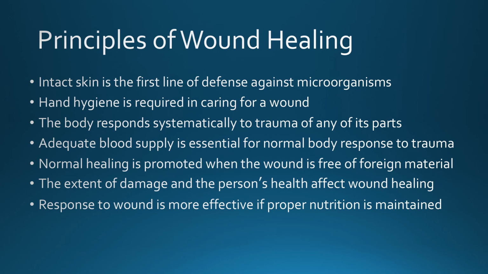Another principle is that wounds heal better when there is no foreign material present, so wound care is an essential part of helping wounds to heal quickly and without complications. Wounds also heal in relation to the extent of the damage and the person's underlying health. The worse the damage, the harder it will be to heal, and if the person has poor health, it will be harder to heal. And lastly, as we've discussed before, nutrition is very important for wound healing.